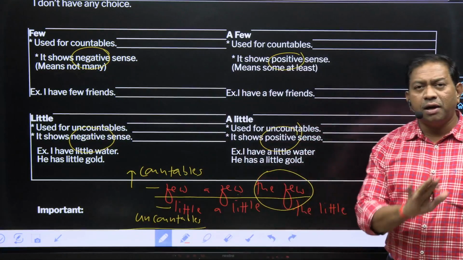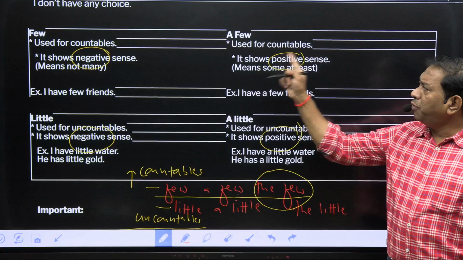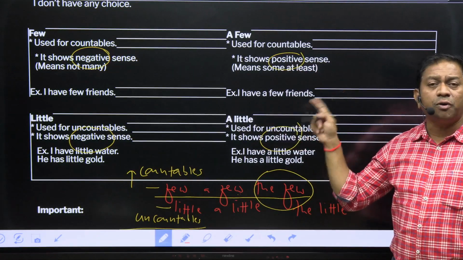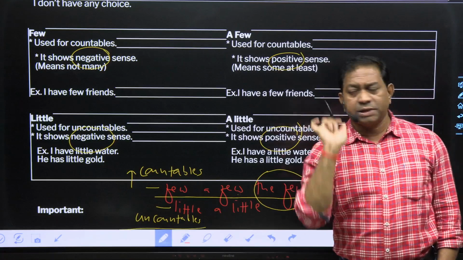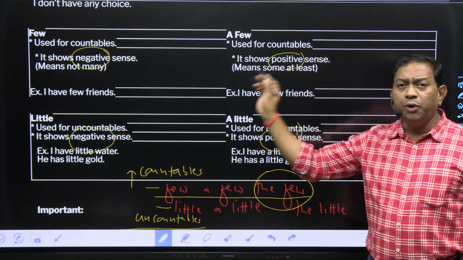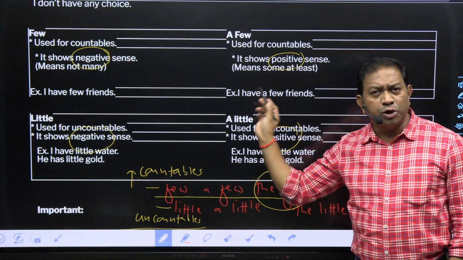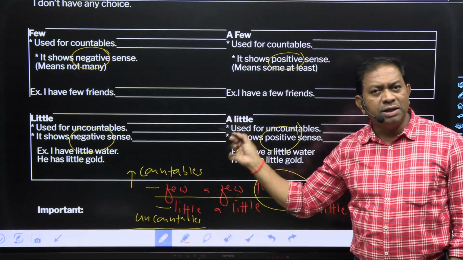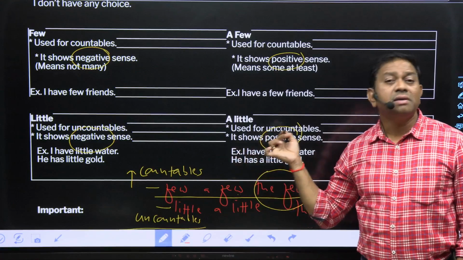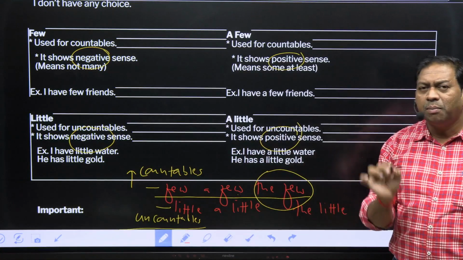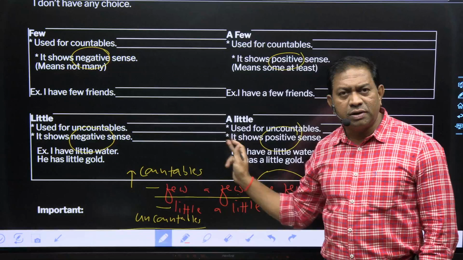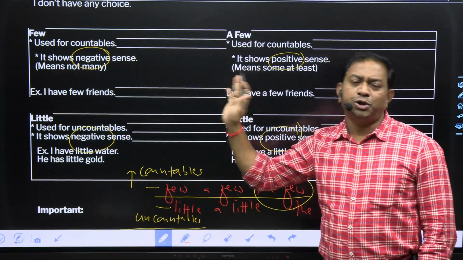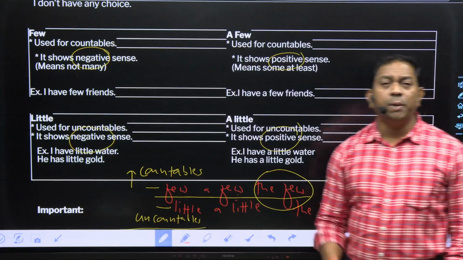Clear? Once again, I will repeat all these things. Few, a few, the few used for countable, whereas little, a little, the little used for uncountable. Clear? Next. Few, a few, the few negative sense, a few positive sense, and the few sufficient. Little negative sense, a little positive sense, and the little sufficient. Actually the तक नहीं आती बात चलती सिर्फ little and a little तक. Little for negative sense, a little for positive, few for negative sense, a few for positive sense. I am sure you may have understood.